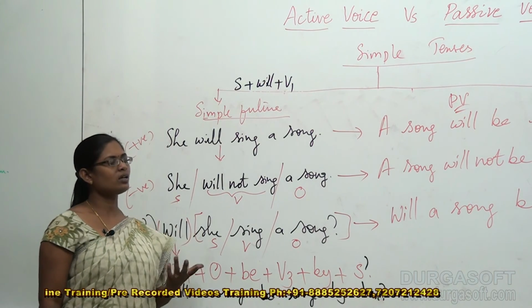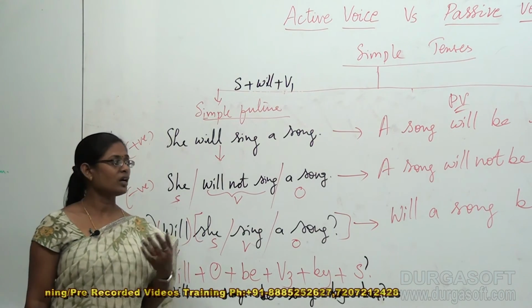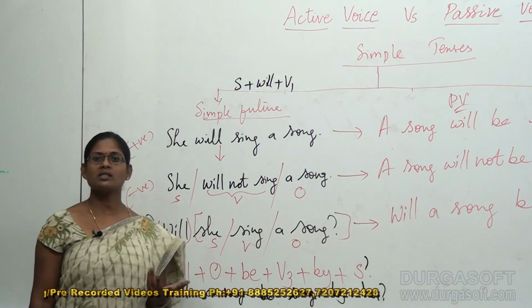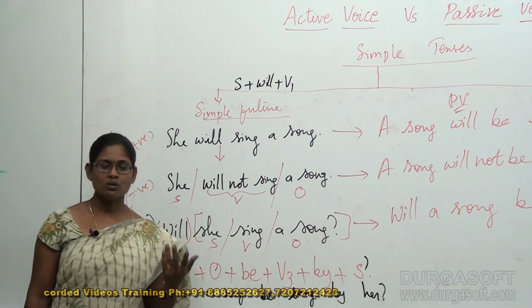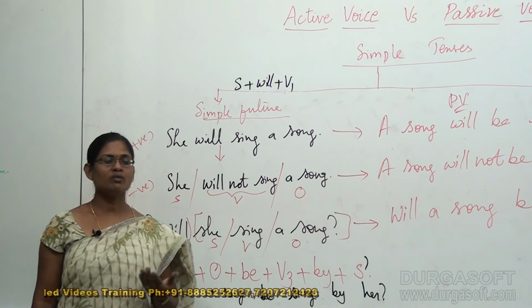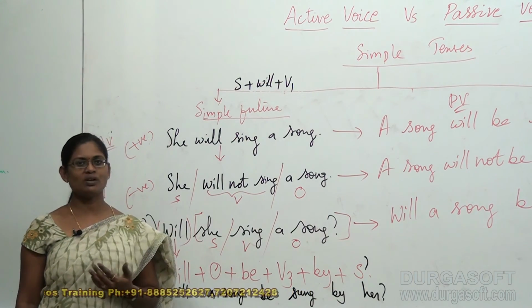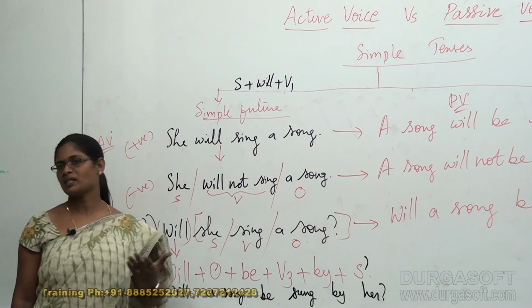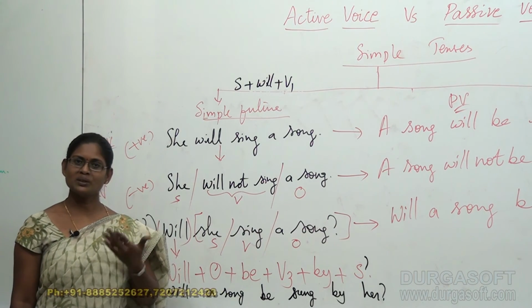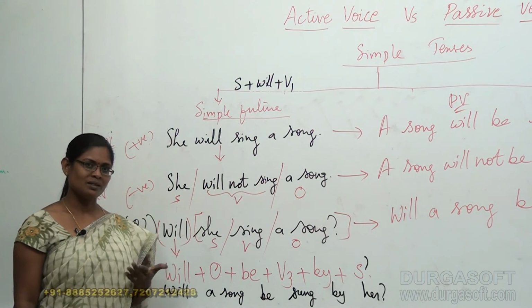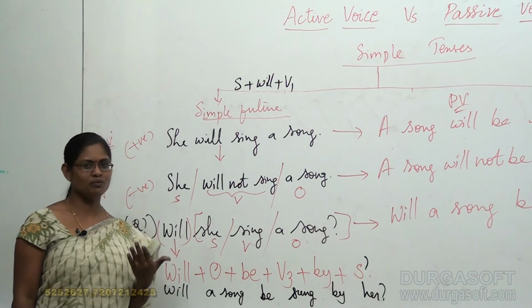In our next class, we are going to discuss conversion of continuous tense active voices into passive voices. Also we are going to discuss conversion of perfect tense active voices into perfect tense passive voices. In the same manner, conversion of perfect continuous tense active voices into perfect continuous tense passive voices.